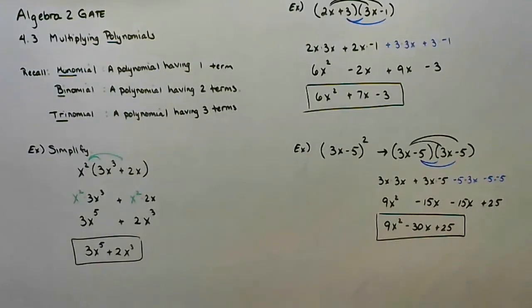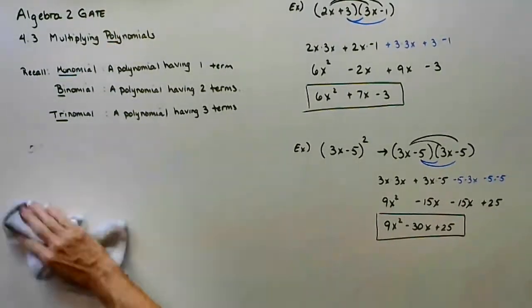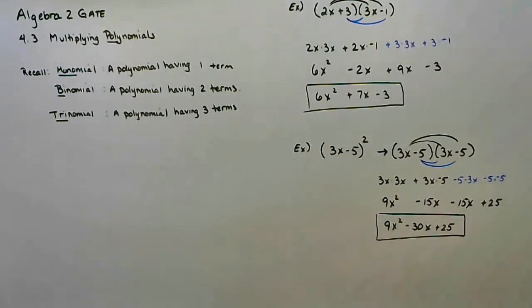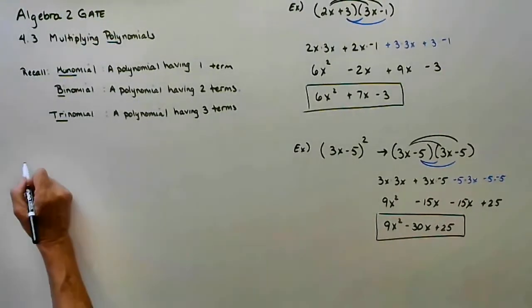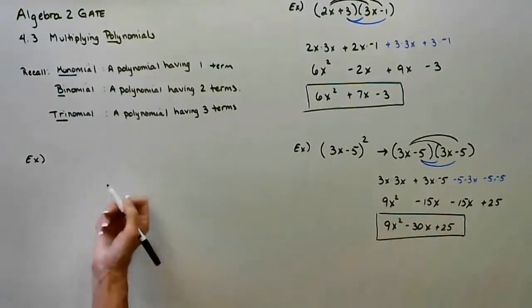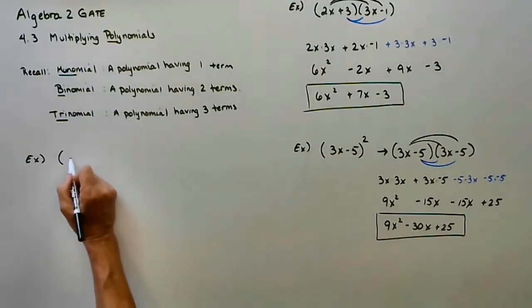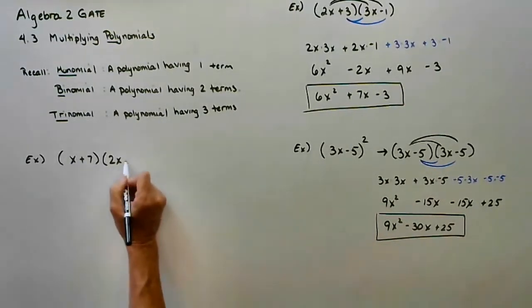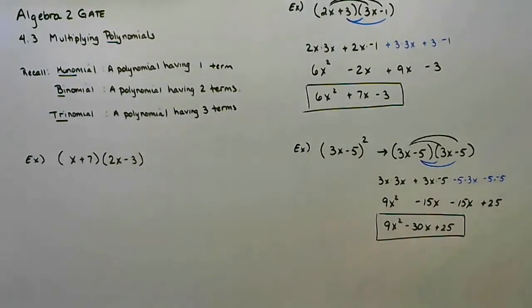Some of you may be familiar with an acronym called FOIL, F-O-I-L. You do not have to use it. You never have to use it, but it's a nice way to help whenever you're multiplying a binomial times a binomial. If, for example, I have a binomial, 2 terms, let's say x plus 7 times 2x minus 3. FOIL, the acronym FOIL, only works with a binomial times a binomial.